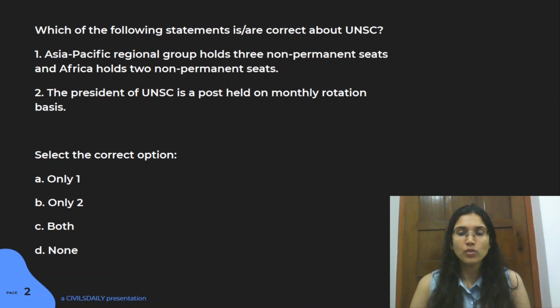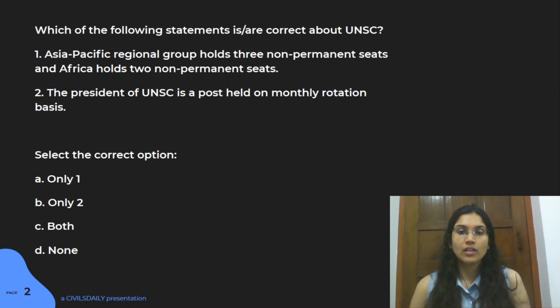So here we have two statements with respect to the United Nations Security Council. The first is that the Asia Pacific region group holds 3 non-permanent seats and the African region holds 2 non-permanent seats. Now, you are aware that certain countries have permanent seats in the United Nations Security Council, and then there are other 10 members who have non-permanent seats.